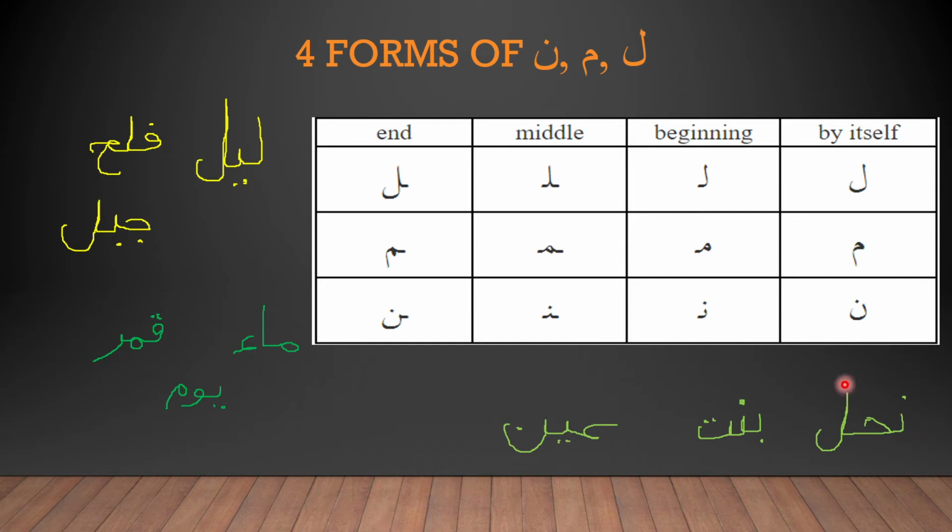So this is nahl. Nahl means bees, by the way, and this is noon. Noon at the beginning, as you can see, it's exactly the same, and then there's ha and lam. Then ba and noon in the middle and ta at the end. Then there's ain and ya in the middle and then noon at the end. So you can see the similarities are pretty clear here.